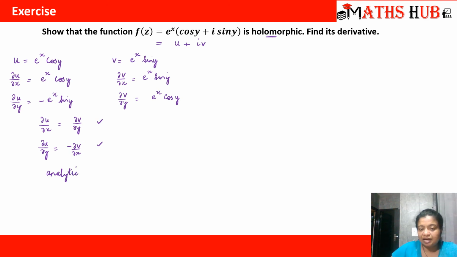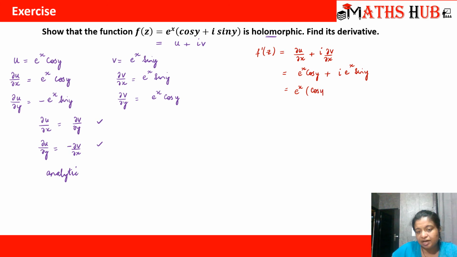Now, the second thing that we need to check is f dash z. So what is f dash z? It is curl u by curl x plus iota times curl v by curl x. So curl u by curl x we have already calculated. It is e raised to power x into cos y plus iota times curl v by curl x, which is e raised to power x into sin y. So we get e raised to power x common, and we will have cos y plus iota sin y.